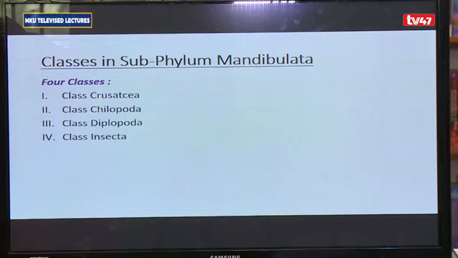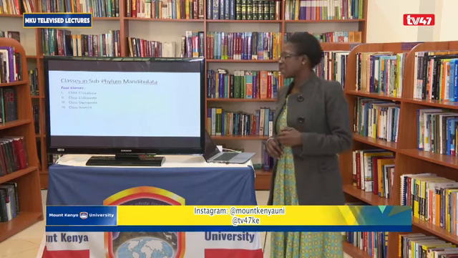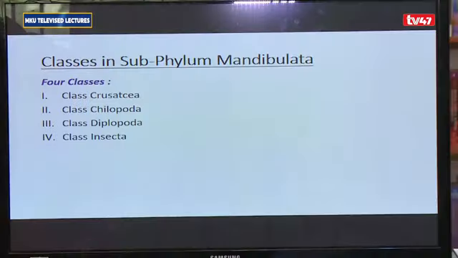Class Insecta comprises of insects. Insects are characterized by having a body that is divided into 3 distinct parts: the head, the thorax, and the abdomen. They tend to have 3 pairs of legs that are found attached to the thorax. They may or may not have wings, but the majority have wings. And for those that have wings, they may have 1 pair or 2 pairs of wings.